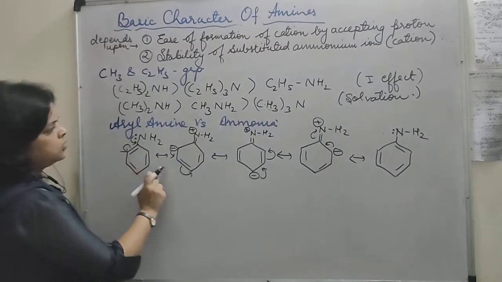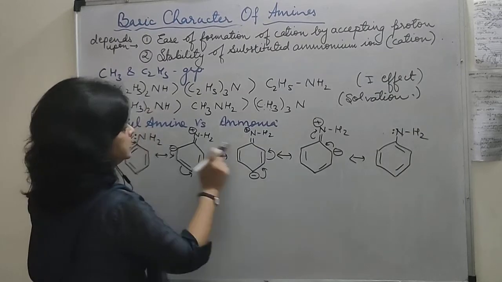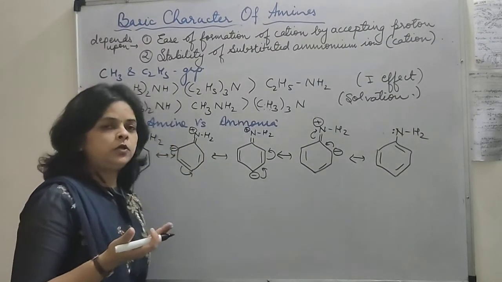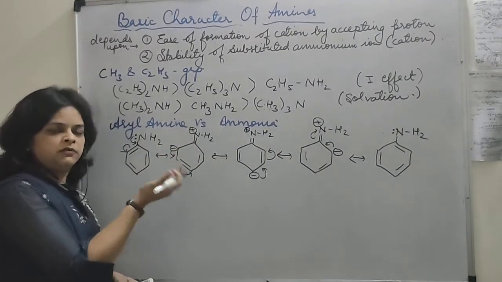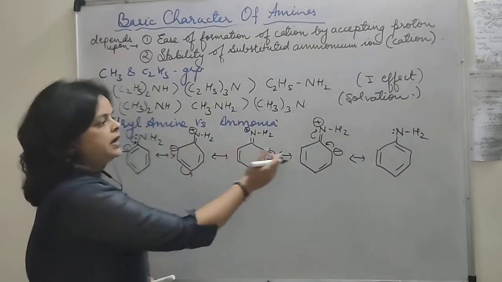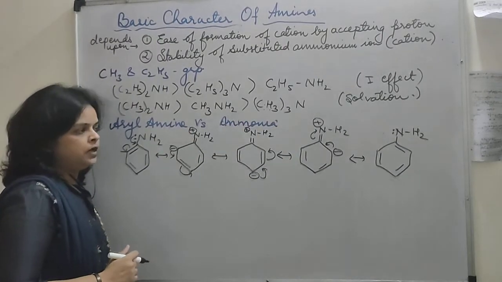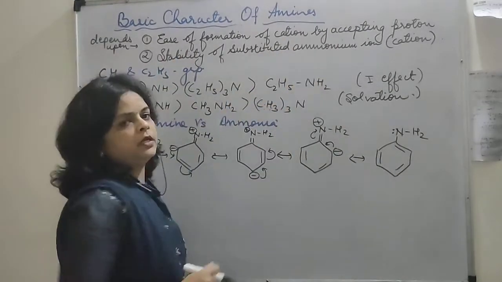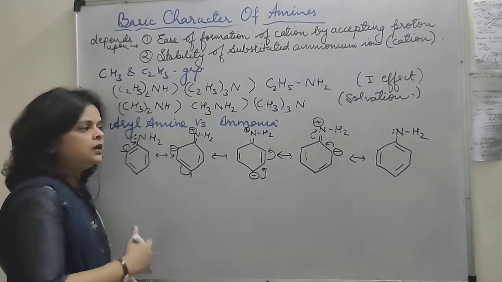So we had seen that in all these structures, the second, third and fourth, nitrogen does not have this pair of electrons which it can donate to an acid and show its basic nature, but it is busy, it is involved in conjugation with these pi electrons, so it is making it a weaker base as compared to ammonia. So the first point is clear here: ease of formation of cation by accepting a proton. It is not easily accepting a proton because its own pair of electrons is busy.